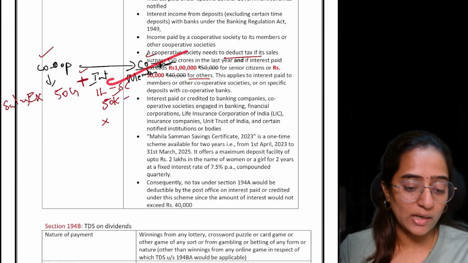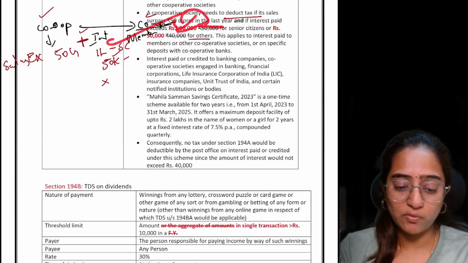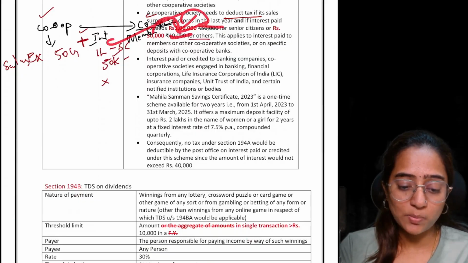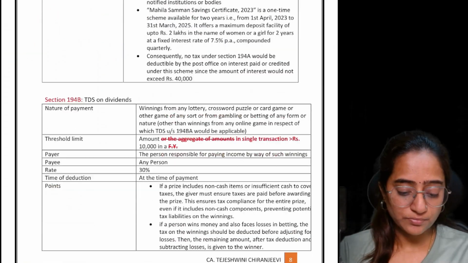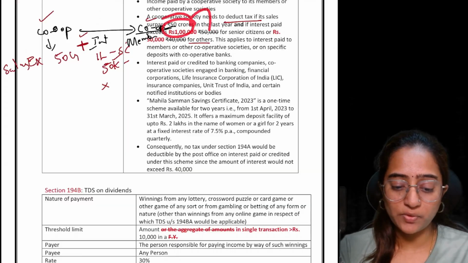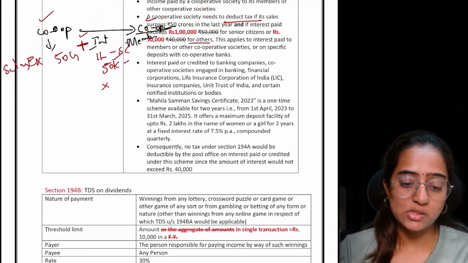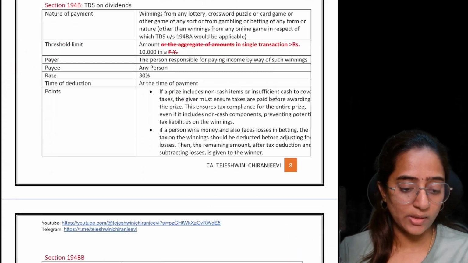This is the section 194A amendment: 50,000 rupees replaced by 1 lakh, and 40,000 rupees replaced by 50,000. This 1 lakh has been replaced in the place of 50,000, and this 50,000 has been replaced in the place of 40,000. If you look into the proper material, you'll be able to get the point.